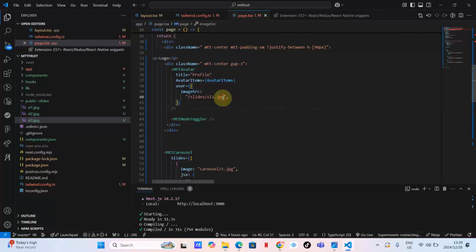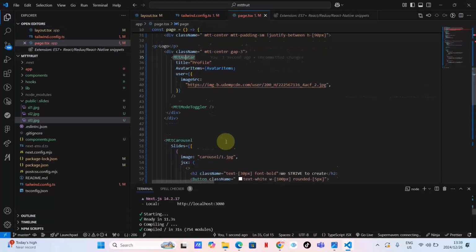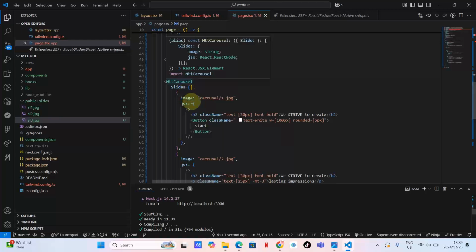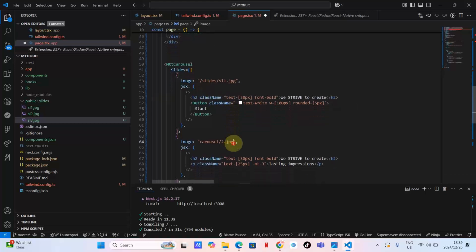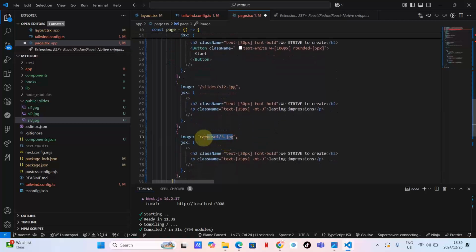It looks like I have put the image in the wrong place. You see here, I have put the image on the avatar. I'm thinking that was a mistake. Let me just click undo, save. This is the avatar. Let's go to Mtt Components, and then let's add this here. Okay, one, and then let's add the second one and just change this number to 2. Where's the third one? Let's see how it looks when we've got the image.